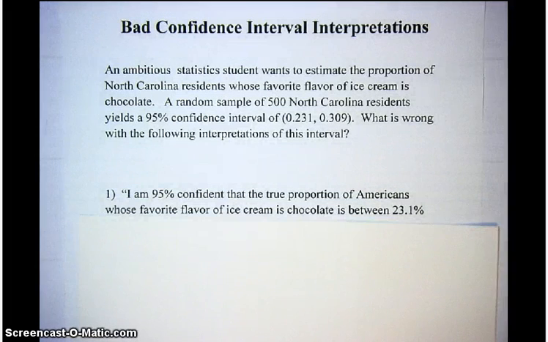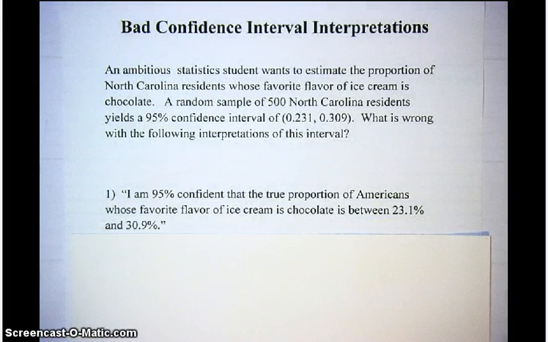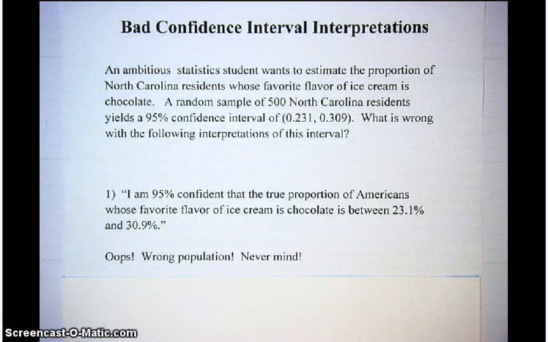Here's one. I'm 95% confident that the true proportion of Americans whose favorite flavor of ice cream is chocolate is between 23.1% and 30.9%. The true proportion of Americans? I thought we were talking about North Carolina residents here. That's a problem. Always make sure you're talking about the correct population when you write your conclusions.